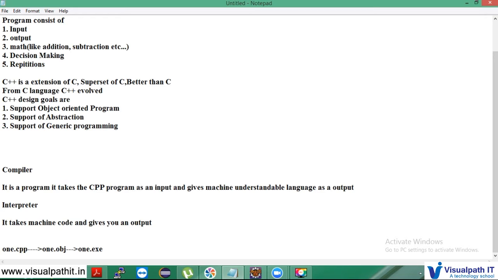Then it can be functional. If I write any program, it must be a functional program. Functional program means, suppose I write a program for addition of two numbers, it should add the two numbers. If it adds, then that program is called functional. It tries to express a problem in terms of a mathematical equation.